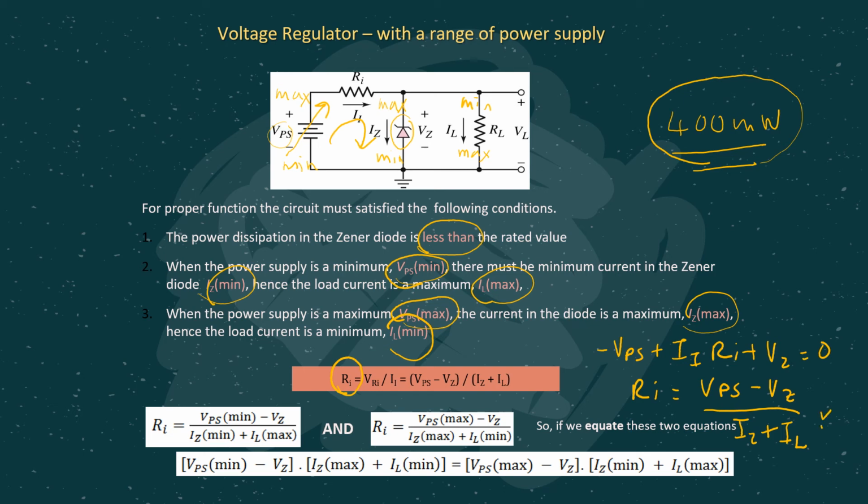So from this RI equation, we consider the condition when VPS becomes minimum. As you can see here, when VPS is minimum, IZ will be minimum, then accordingly IL will be maximum. Then for the same RI value, when we consider VPS maximum, IZ should be maximum and accordingly IL should be minimum. Then if we were to equate these two equations together, we are going to get this long equation. But I won't advise you to do so. I will show you in an example later.